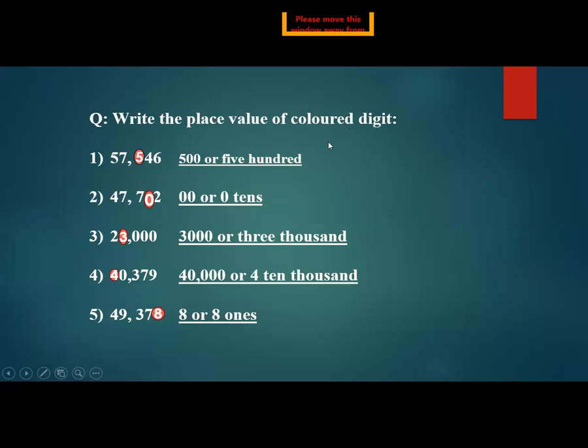Write the place value of colored digit. Here, what's the colored digit? Hurry up quickly, answer me in the chat box. In number 1, what is the colored digit? Wait for the home task, I will repeat you in the end. Number 1, what's the colored digit? 5. Very good.